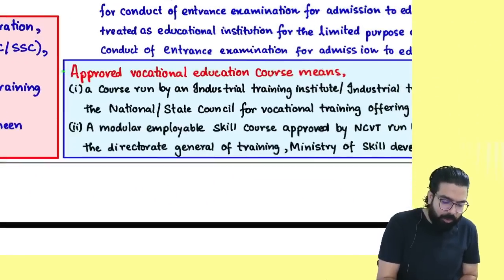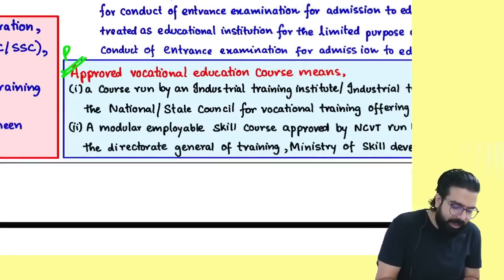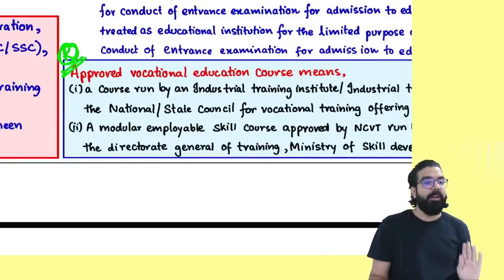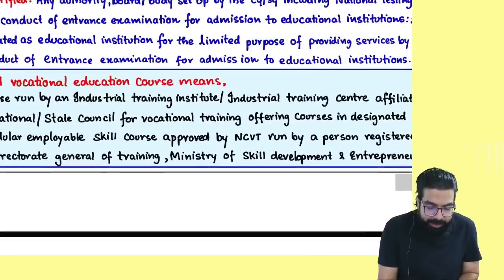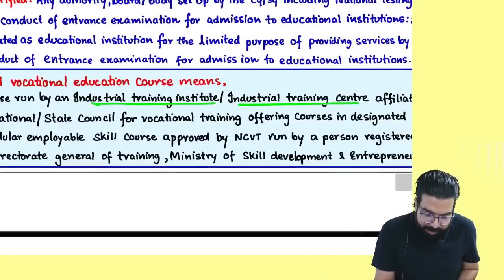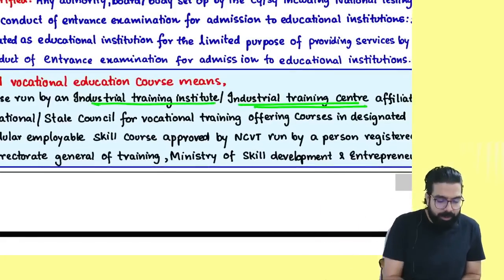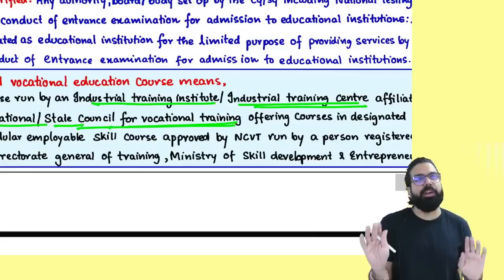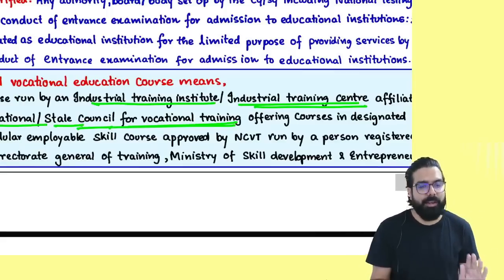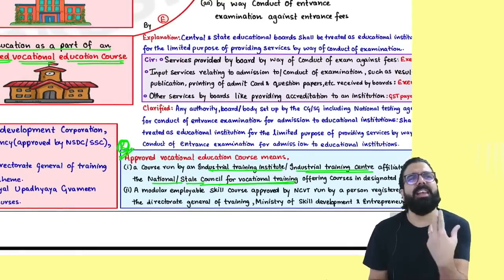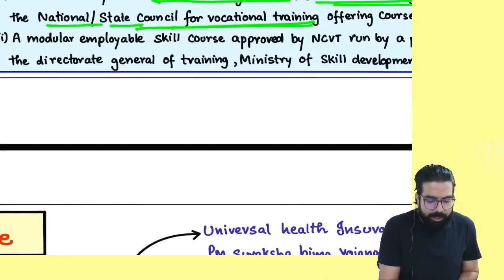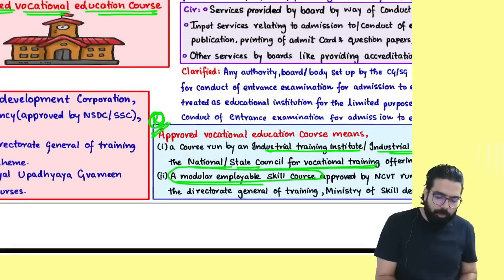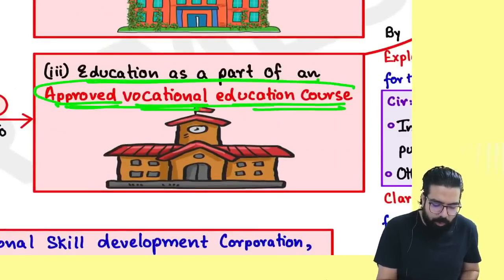Now, the definition of approved vocational education course I have given over here. This is just for your reading purpose. You can read. I will tell you what an approved vocational education course provider is. These are basically industrial training institutes or industrial training centers which are affiliated to whom, everyone? National Council for Vocational Training, or they are affiliated to State Council for Vocational Training. What they provide are skill related courses. And if somebody is providing a modular employable skill course, then always remember those people will be termed as approved vocational education course provider.